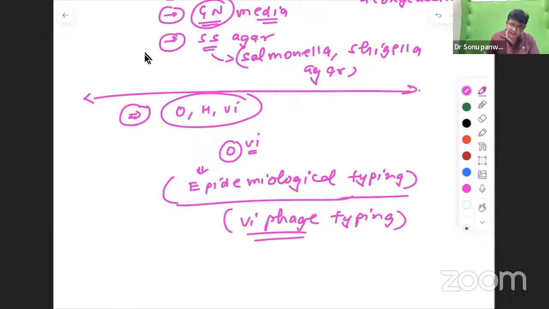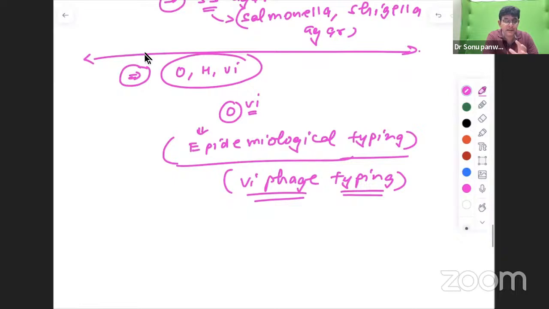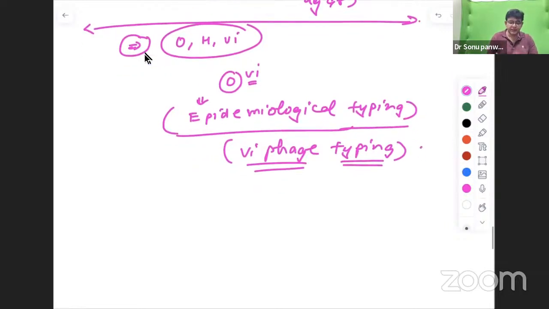Vi typing is done for the epidemiological survey for your particular area, to see whether virulent Salmonella typhi is present in your drain or not. This is also one of the important things as far as community medicine is concerned: which typing is done in PSM for finding out the virulent Salmonella typhi. It is not always present, but this suggests more virulence for sure. Okay, so that is one of the points.